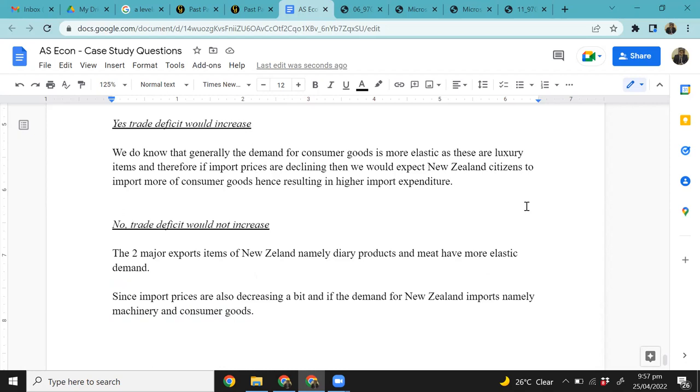So all you have to do in this question, it's asking you just to make the link between terms of trade and trade deficit, right? Now, what is terms of trade? Terms of trade is broken down in two things: export prices and import prices. So export prices for New Zealand is falling. We know that for a fact. And import prices are also falling to some extent. Now, all you have to do in this question, you have to link export and import prices with the price elasticity of demand to determine whether the balance of trade would be positive or negative, right? Easy. And what is trade balance?